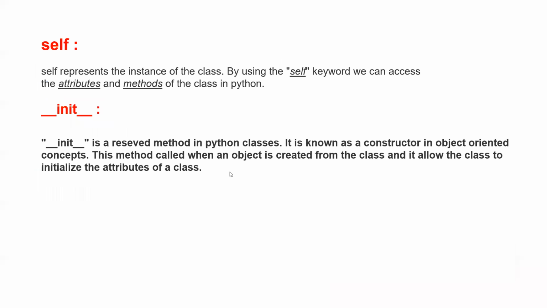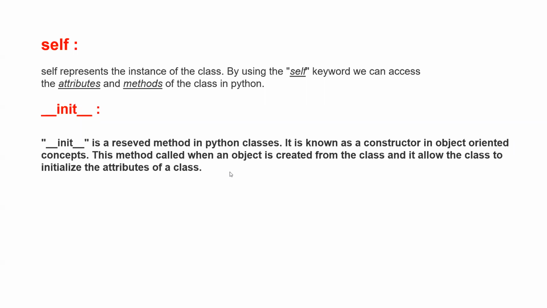Since we have discussed this class already, just a definition: self represents the instance of the class. We talked about what an instance is at the very start, when we were discussing objects. So self is that instance of the class. By using the self keyword, we can access the attributes and methods of the class.